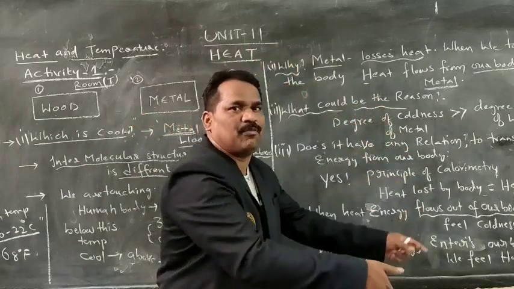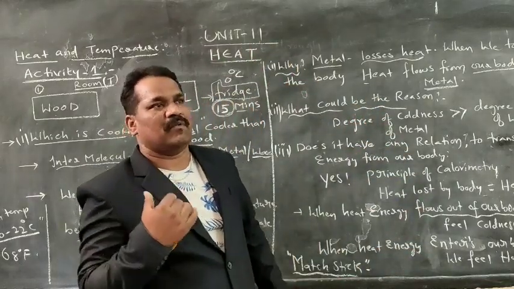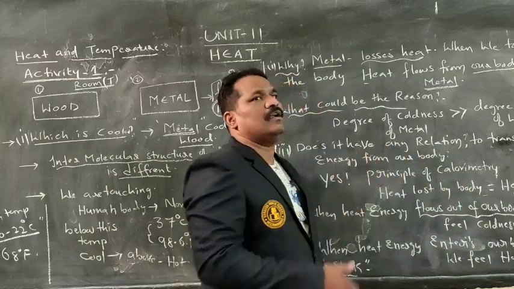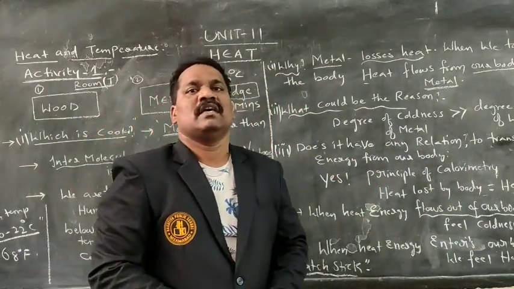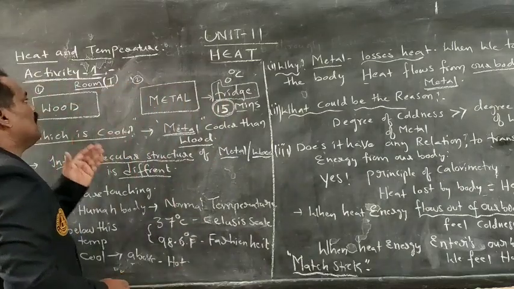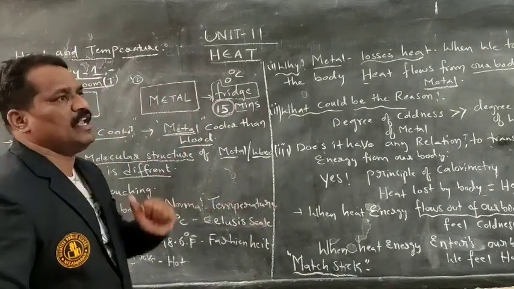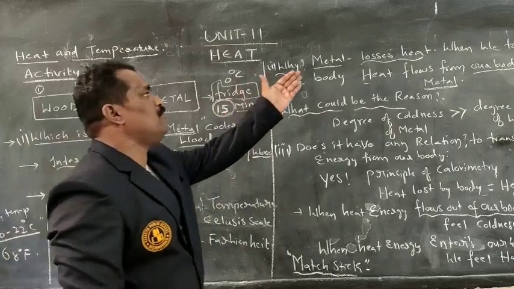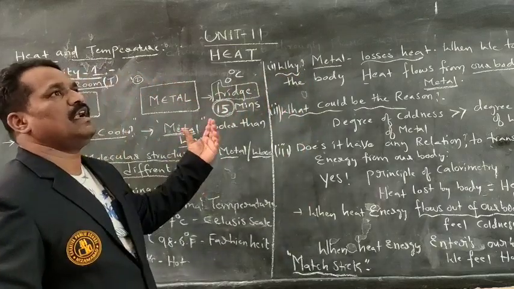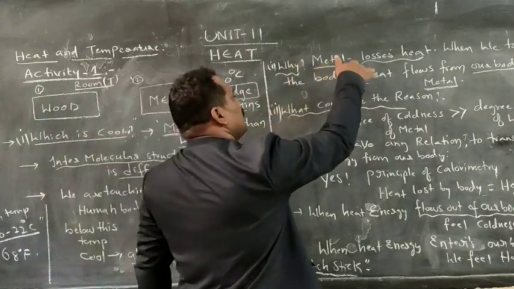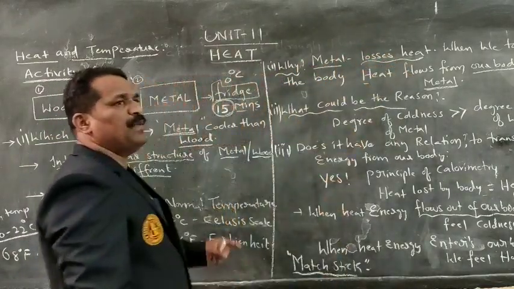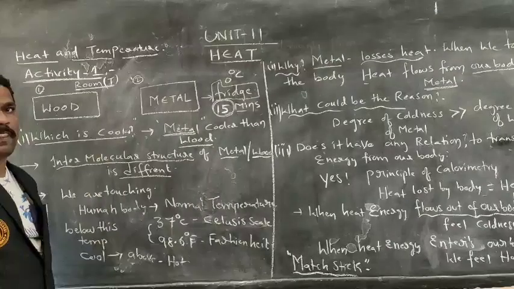As the metal is at a lower temperature, heat is transmitted from our body to the metal. Due to that reason, it appears much cooler to us compared to wood. For wood also heat is transmitted, but for metal, as the structure and material are different, it appears much cooler compared to wood when we touch it.